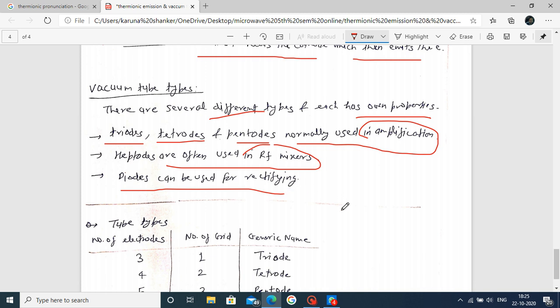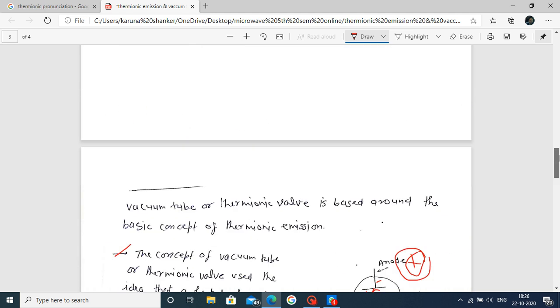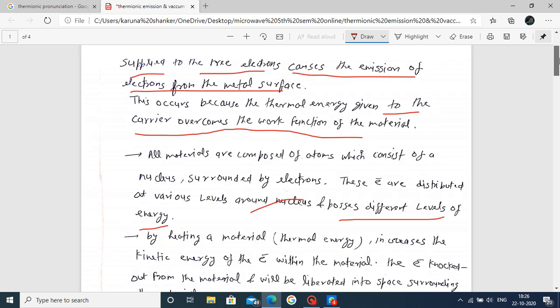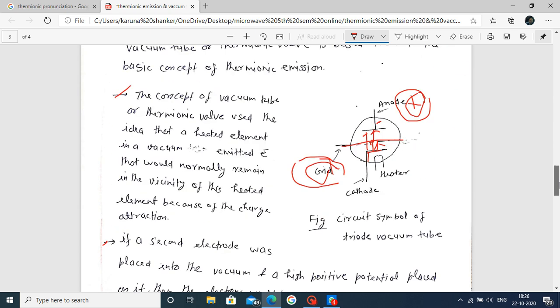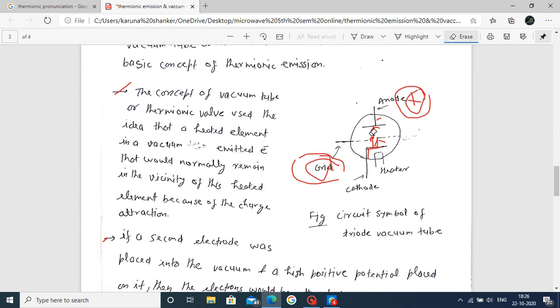We know that in a diode the current flows in only one direction. The diode symbol means current flows in only one direction, and here too the current flows in only one direction. We see here the circuit symbol of your vacuum tube. This is our circuit symbol. Observe how this works as a diode.